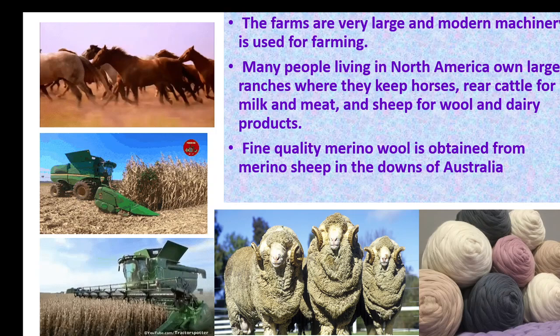Then, not only for the modern people, the temperate grassland is a home for the indigenous tribes also. The Kirghiz tribes of the steppes, the Hottentots of South Africa, American Indians of North America are some tribes who live in the grasslands. Okay children, now you have a very good idea about the temperate grasslands, isn't it?